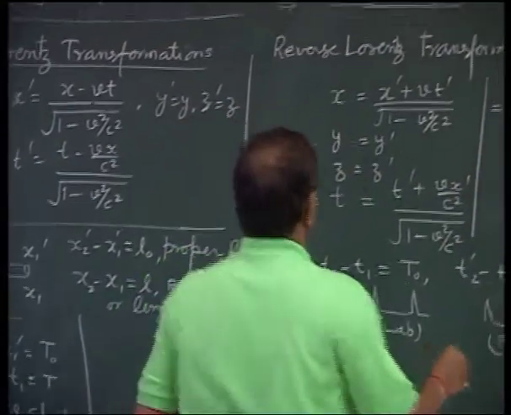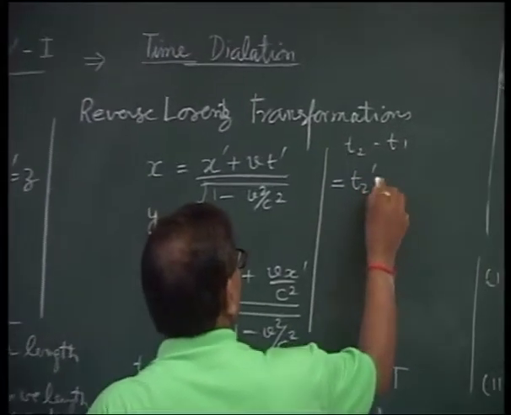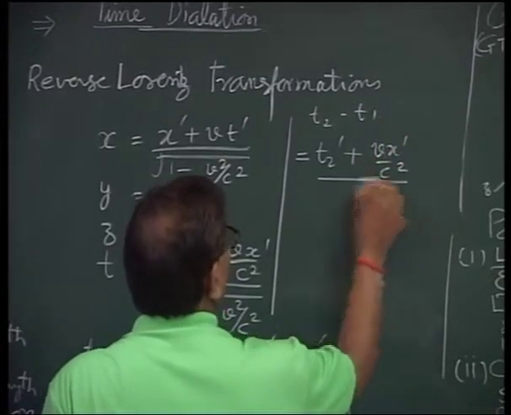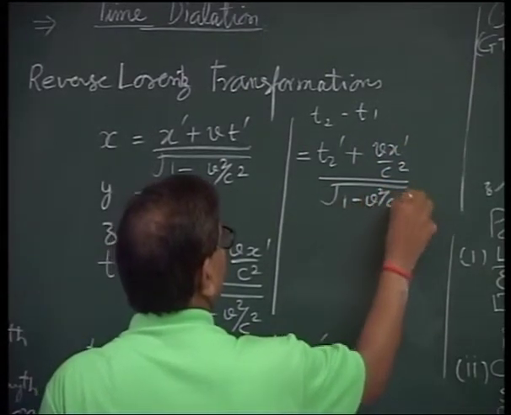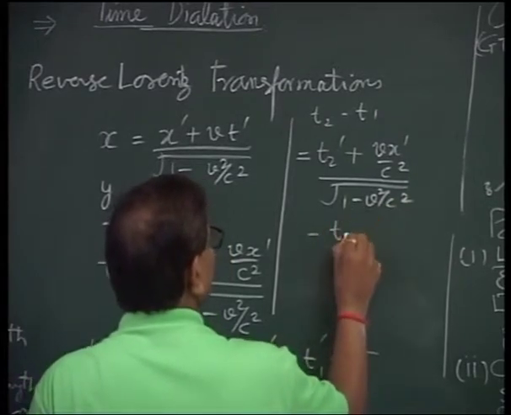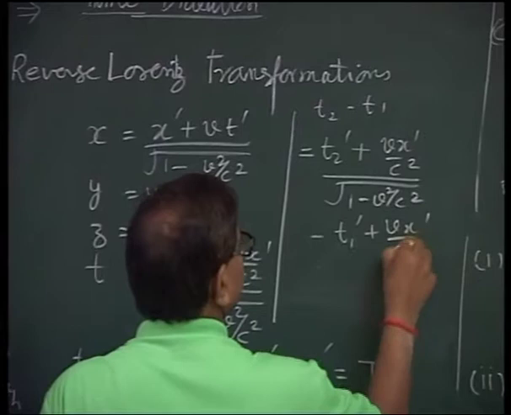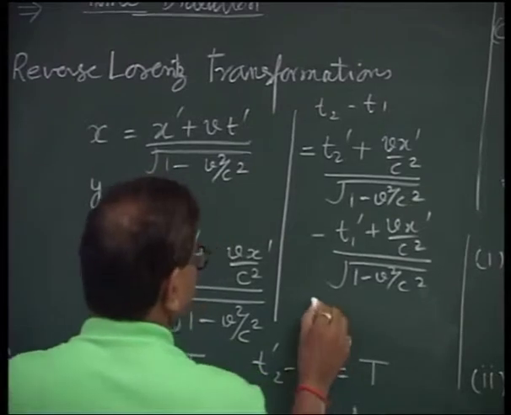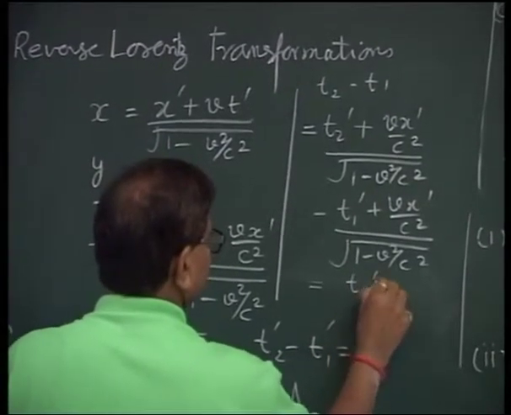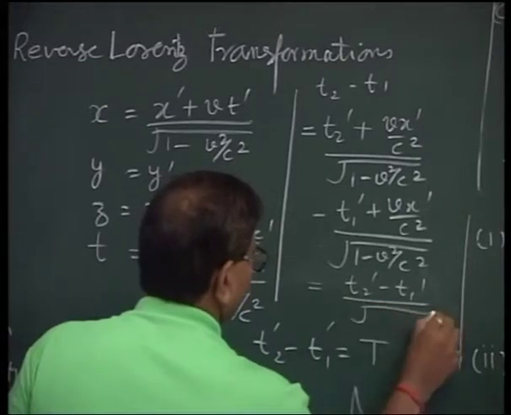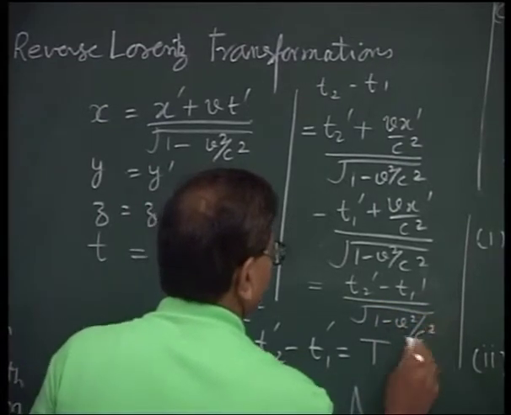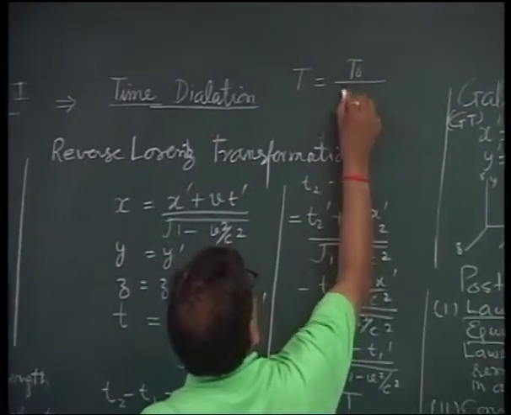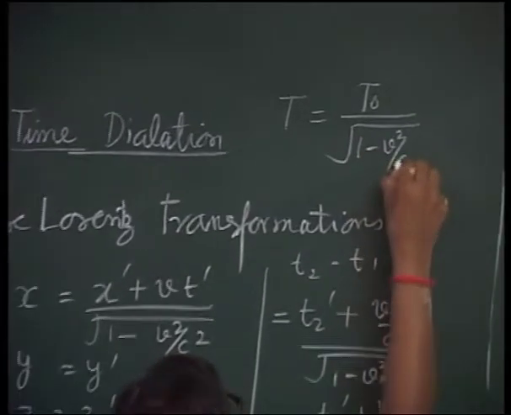Therefore T2 is equal to T2 dash plus vx dash by c square upon under root 1 minus v square by c square, minus T1 dash plus vx dash by c square upon under root 1 minus v square by c square. This gives me T2 dash minus T1 dash upon under root 1 minus v square by c square. This relation can be written as T is equal to T0 upon under root 1 minus v square by c square.